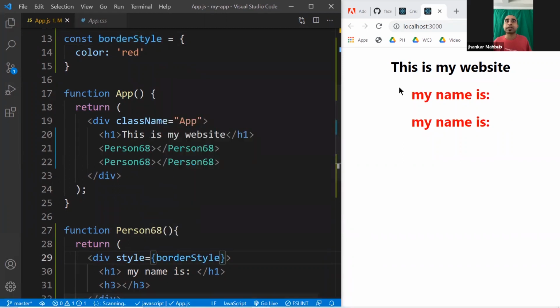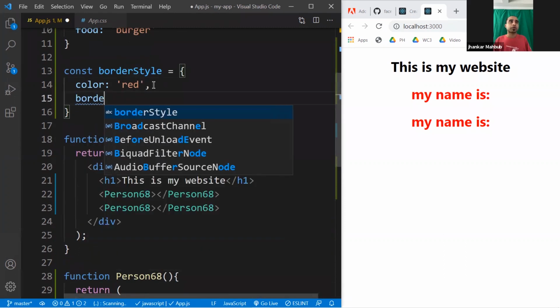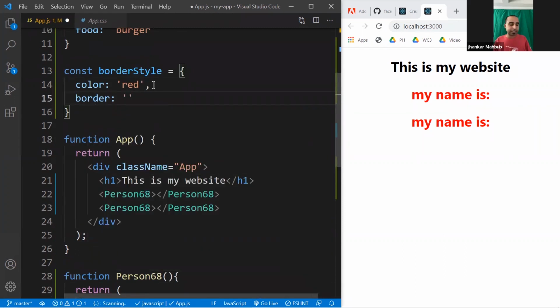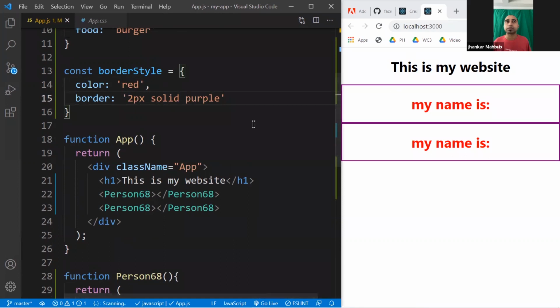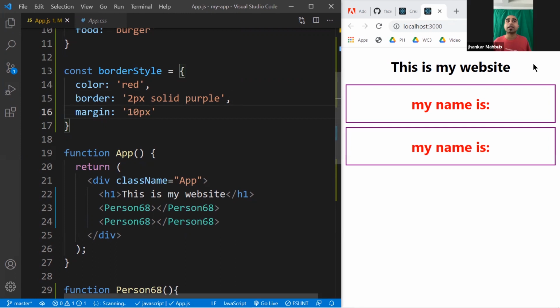If you do this, the color changes, and maybe we'll add some border. So border, and you will just put a string, say 2 pixel solid purple or anything like this. You see they have this solid purple. If you want to add some gap between, you'll add margin, maybe 9 pixel or 10 pixel, make it 10 pixel. You save this, and they have this one.